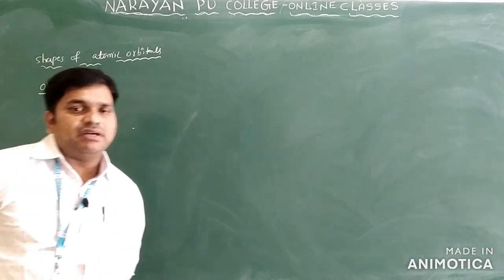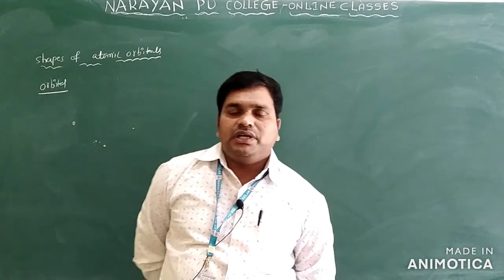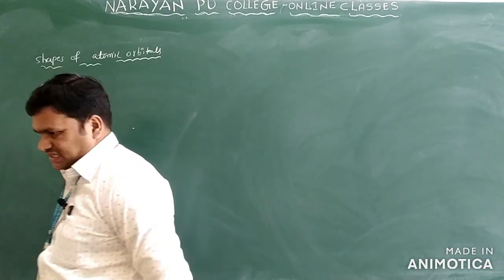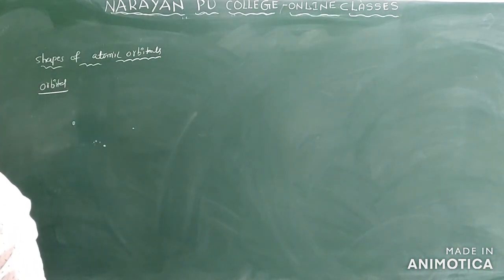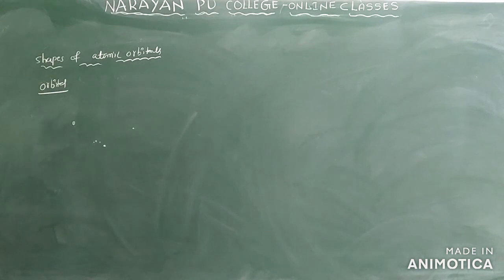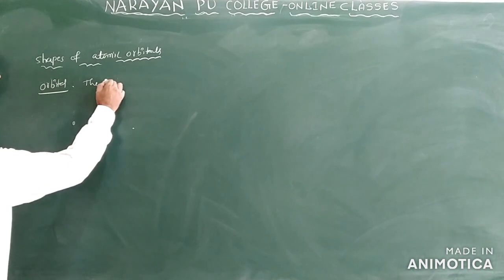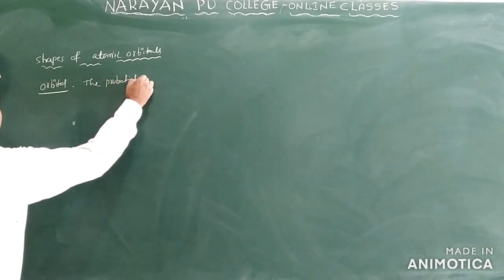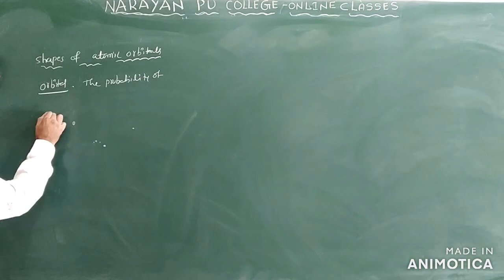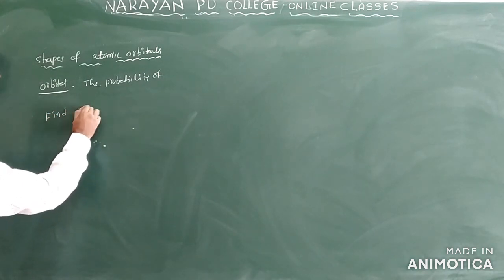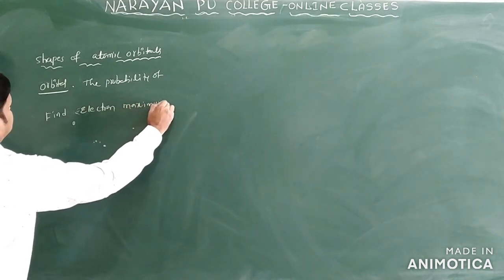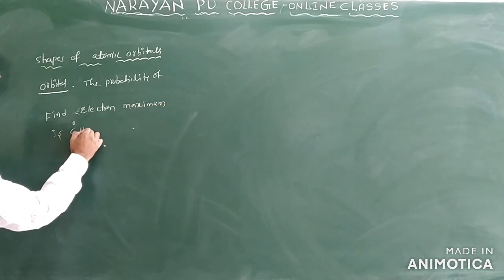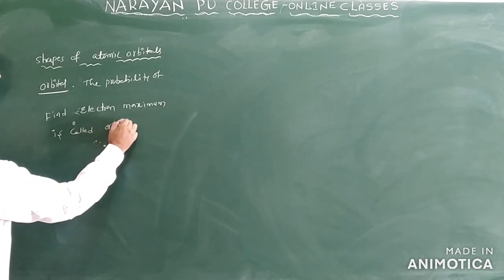It is the probability of finding electrons around the nucleus being maximum; that is called an orbital.